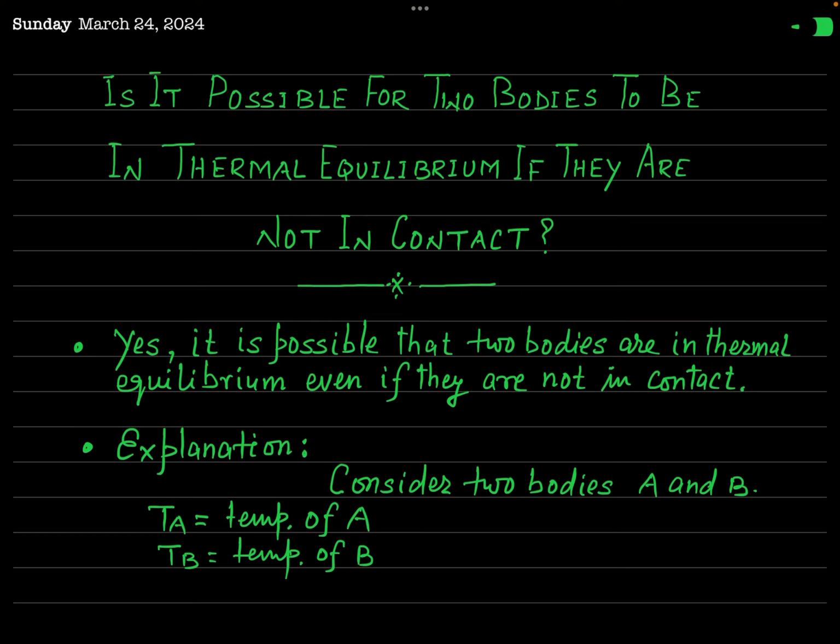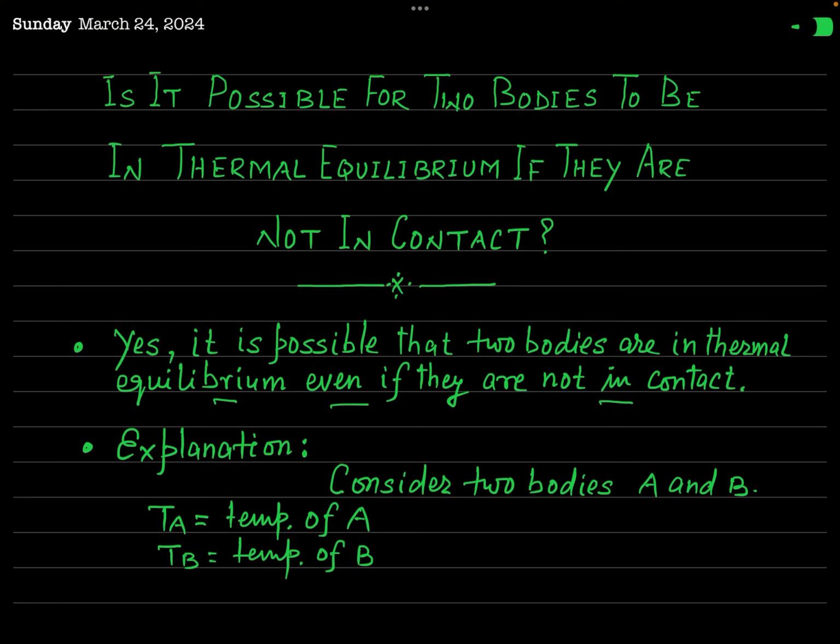So I have written the heading in question form. Is it possible for two bodies to be in thermal equilibrium if they are not in contact? The answer is yes. It is possible that two bodies are in thermal equilibrium even if they are not in contact. But how can you say that if two bodies are not in contact, even then they may be in thermal equilibrium? So let us see the explanation.